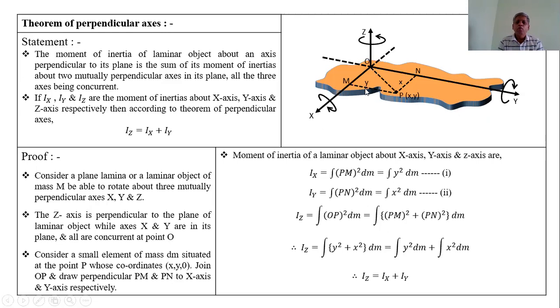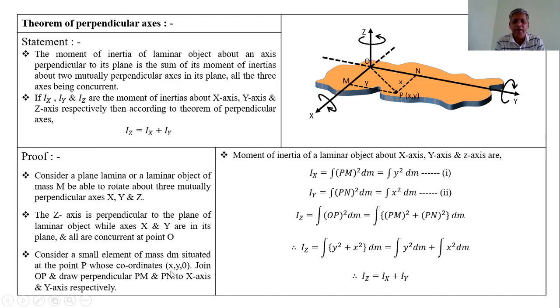Now, to prove this theorem, we consider a small element of mass dm situated at this point P, whose coordinates are x, y, 0.